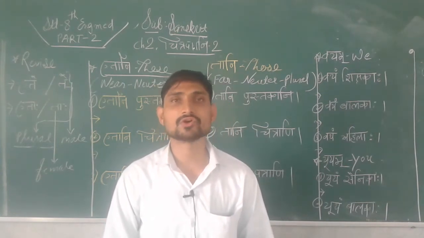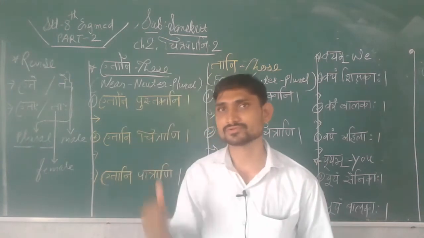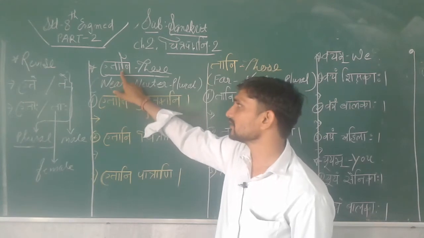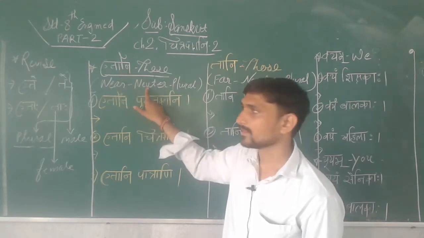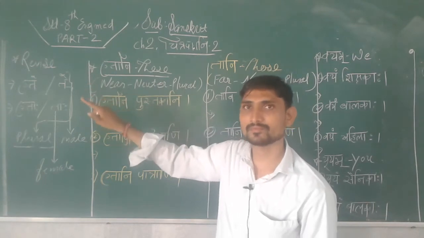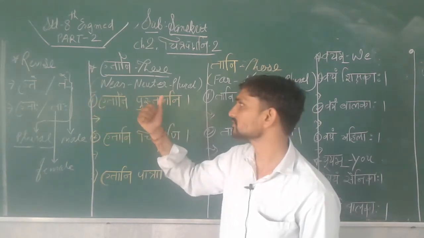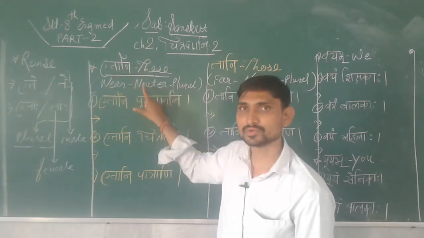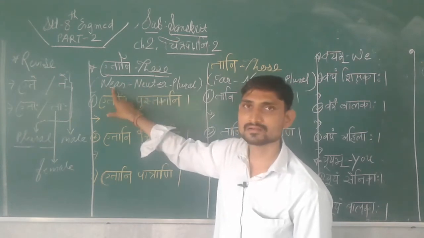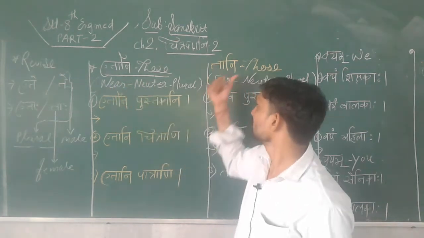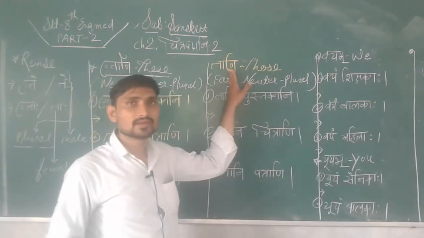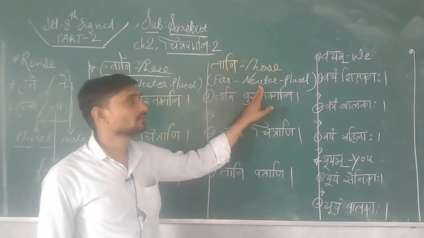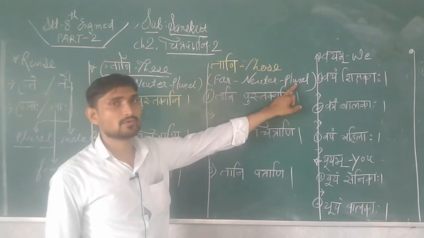Let's keep book in your hand and pay attention. Here we have to solve it. Students, see, etani means this. Etani is used for neuter form. In last session we learnt about male form, female form. Now today we have to learn about neuter form. Etani means this. Etani is used for neuter form when near in plural form. Okay, here you can see tani. Tani means those and tani is used for neuter form, non-living, when far in plural form.